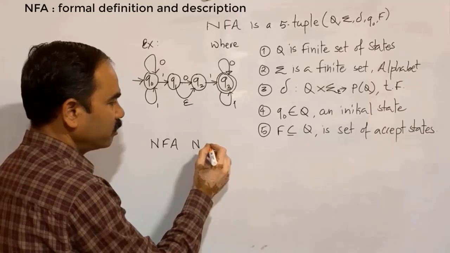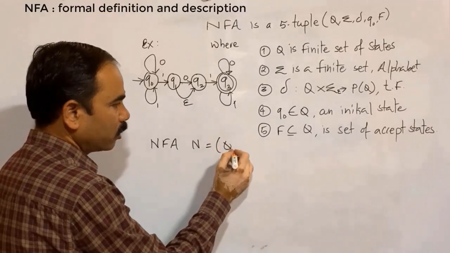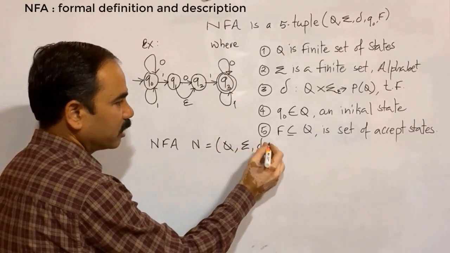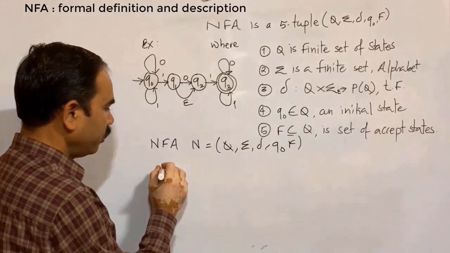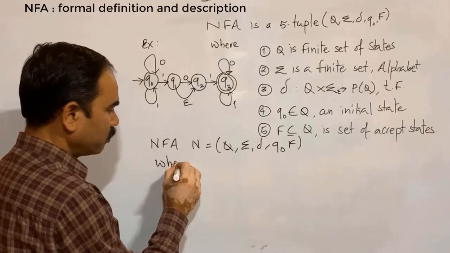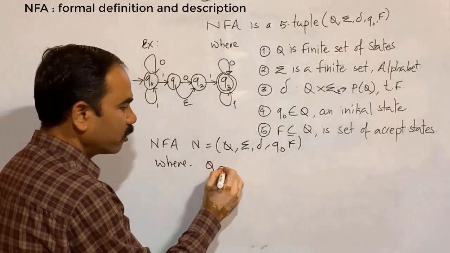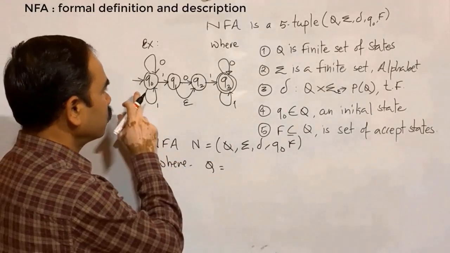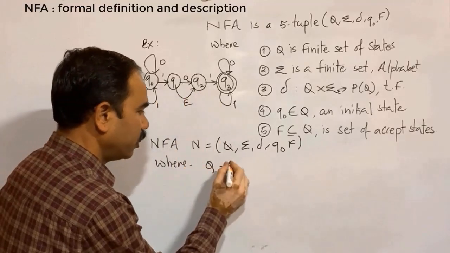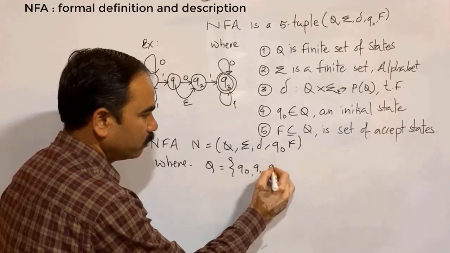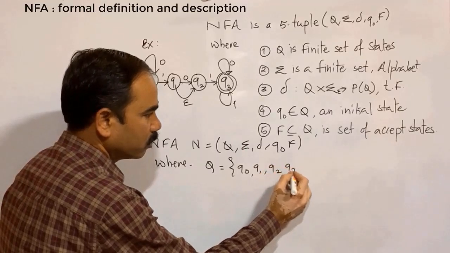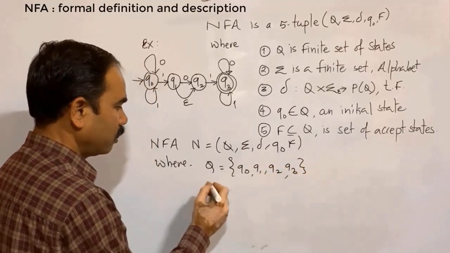N is equal to Q, sigma, delta, Q0 and F, where Q equal to the set of states Q0, Q1, Q2 and Q3.